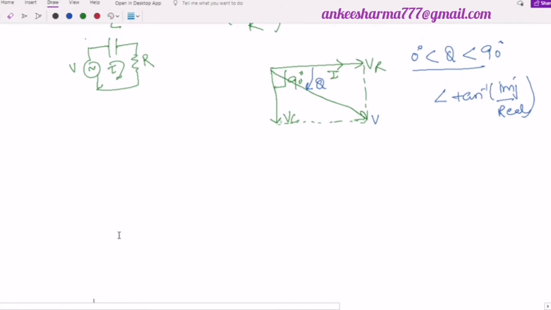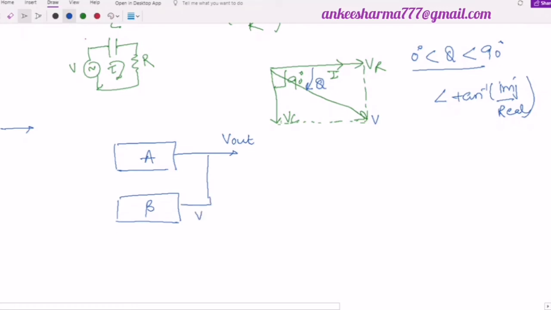What we had said in the case of oscillator, I am coming back again to that topic, oscillators. In the oscillator, I said we have an amplifier with gain A and a feedback network with a gain beta, and whatever the output is there will be the input of this feedback network. It means V out will be applied over here. And if I say that there is no external input, then this V in will be equal to 0, or whatever input I obtain after this feedback circuit, if I call it VF, will be sent into the amplifier, and this process will be continued and so on. Right?